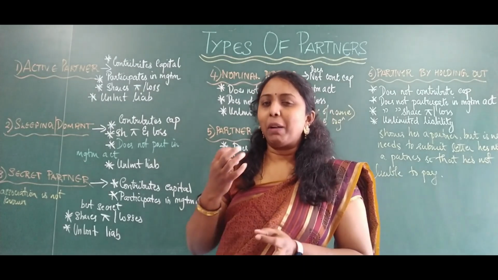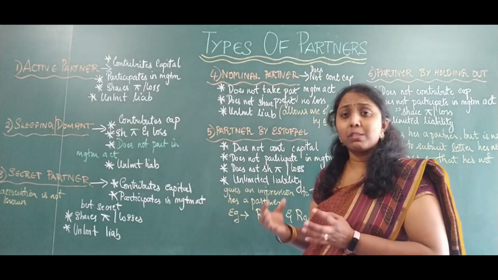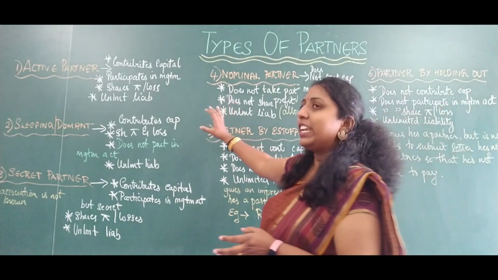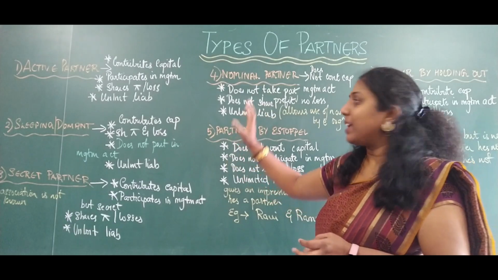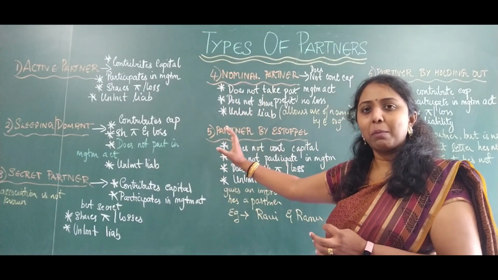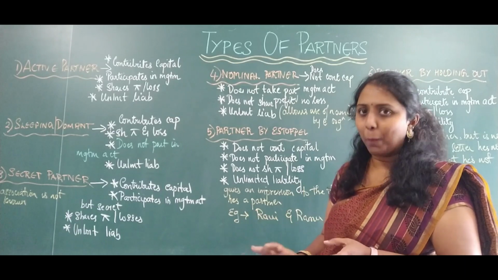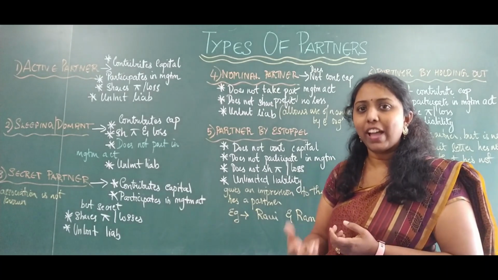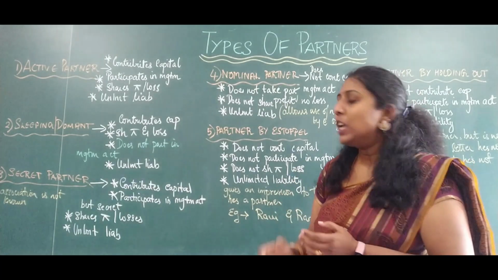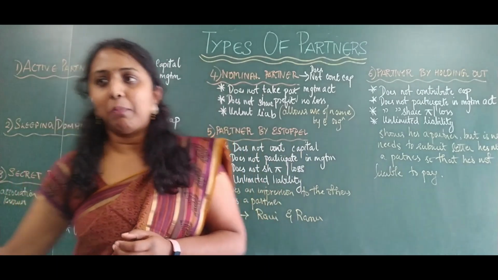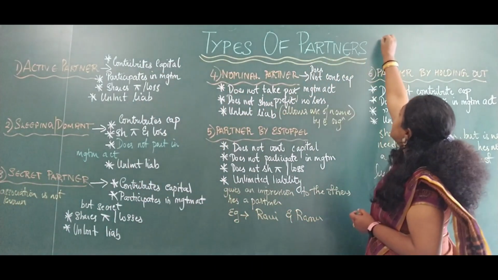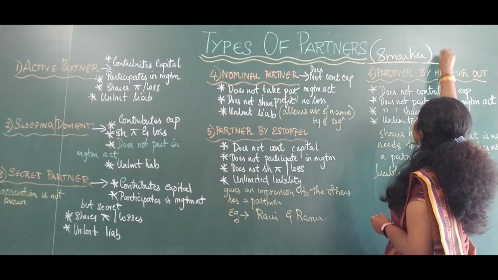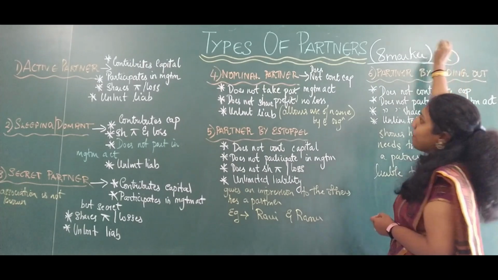So, to make the session much easier for you to understand, and to make this particular 8 marker easy for you, what I have done is I have written it in different chalk colors and point wise, so that it's easy for you to understand this topic. And when I start teaching, you will actually know that these points are repetitive and you can remember them very easily. So, starting, the first thing I would do is mark the answer as an 8 marker or a 4 marker. This particular answer is very important. Okay. So, first thing is I'm going to mark it very important.